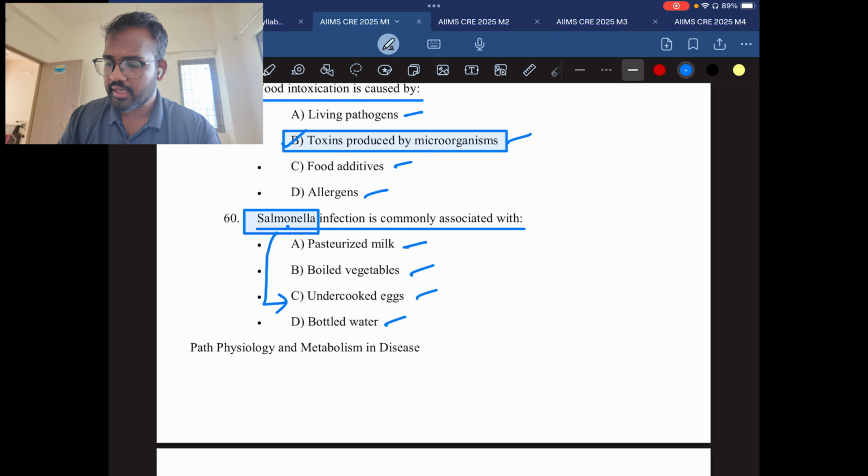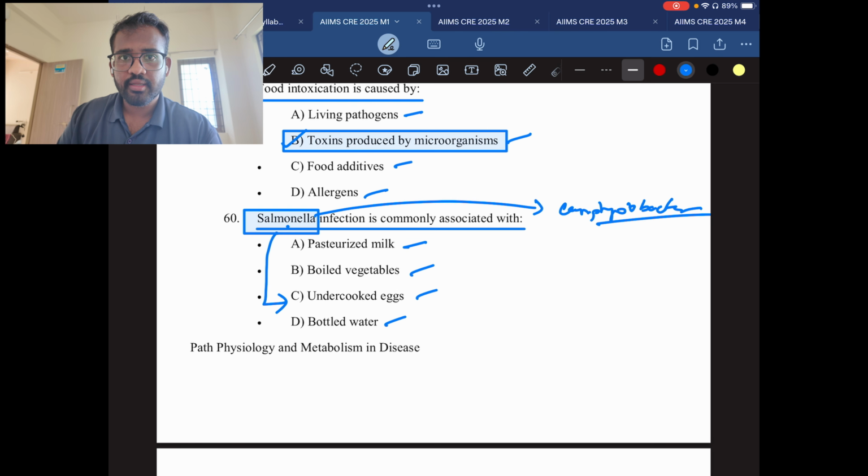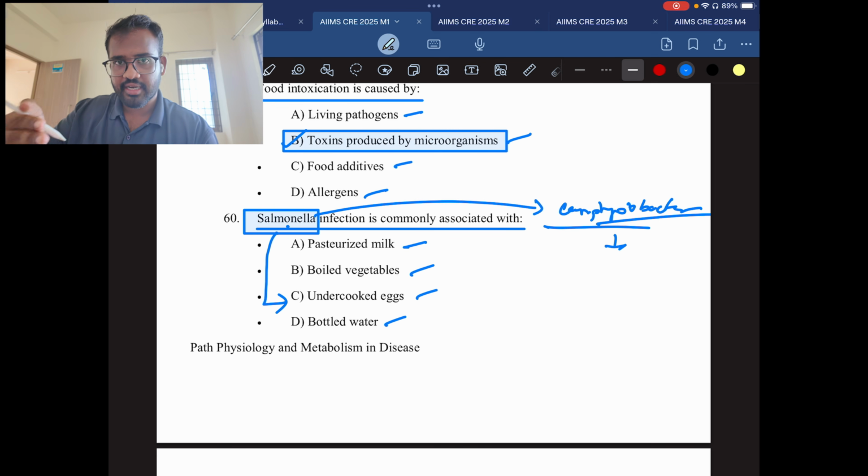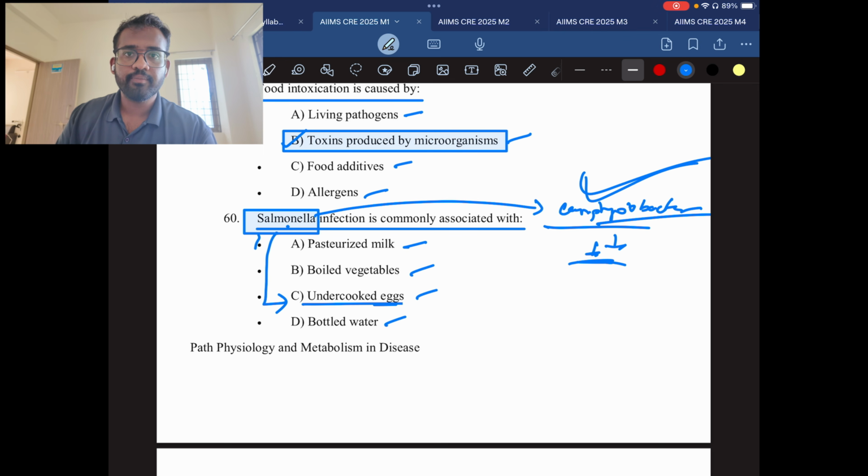In place of Salmonella, if there is Campylobacter jejuni, that is also a correct answer. Campylobacter jejuni is the main bacteria in the spoilage of eggs. It is the first place, and the second place is Salmonella. So when they ask which bacteria usually spoils eggs, if they mention Salmonella together with Campylobacter jejuni, always stick with Campylobacter jejuni because it is the main bacteria in the spoilage of eggs. Okay, and Salmonella is the second bacteria.